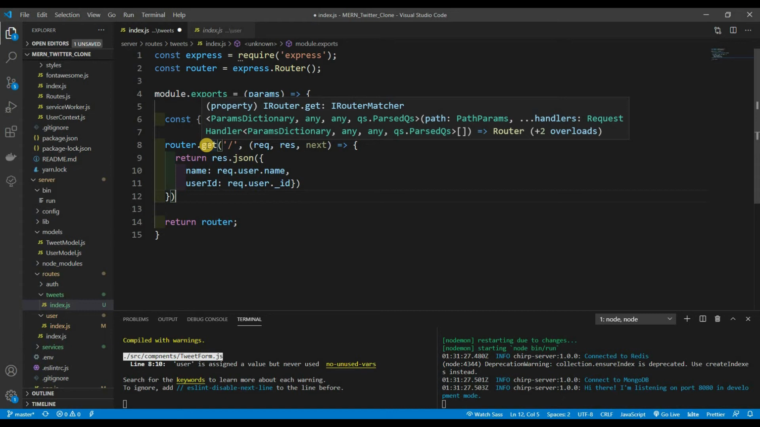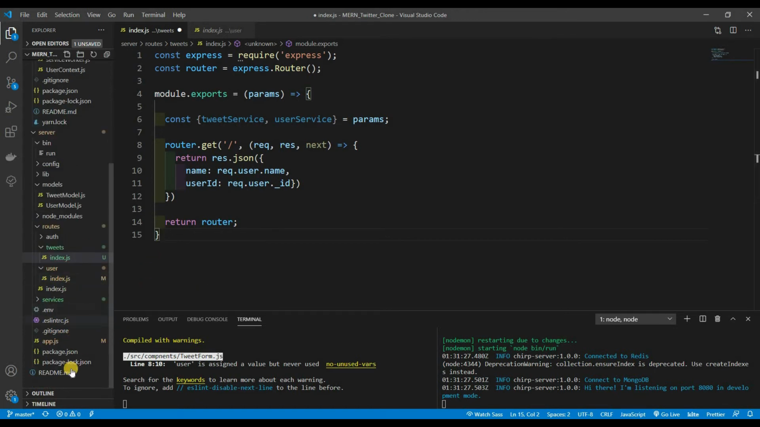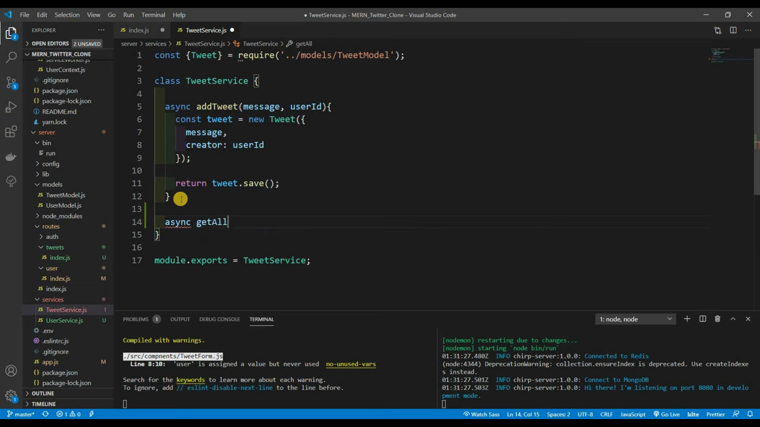It's going to just be /tweets. So that way we can know that these are the tweets for everybody, that everybody has posted. And since this is tweets for everybody, we're going to create a service inside of our tweet service, and this is going to be called getAllTweets. So async getAllTweets.